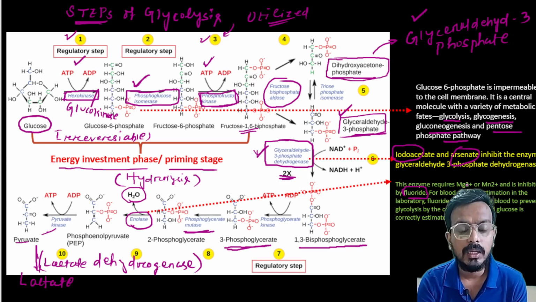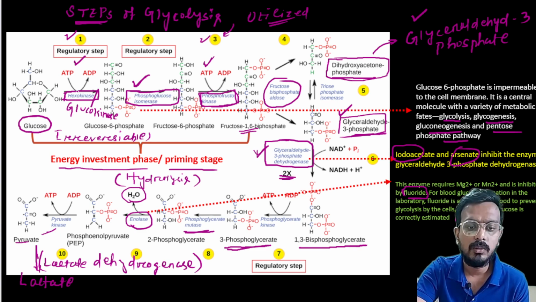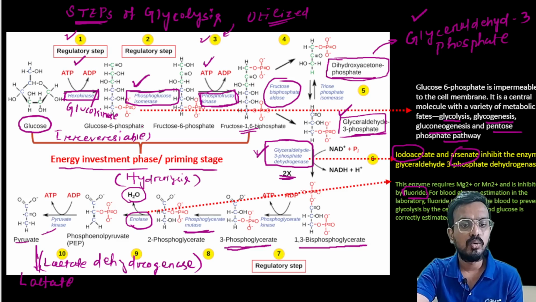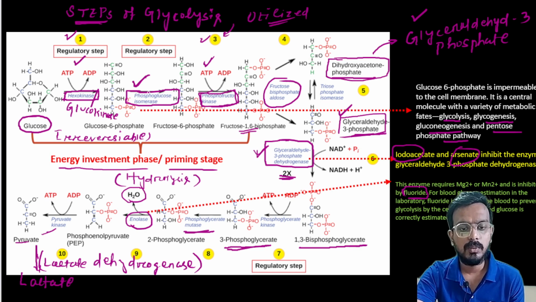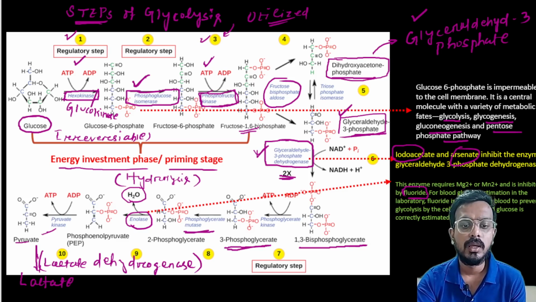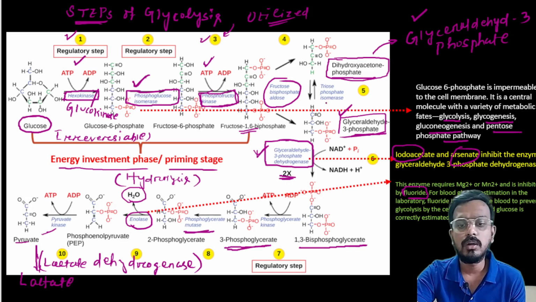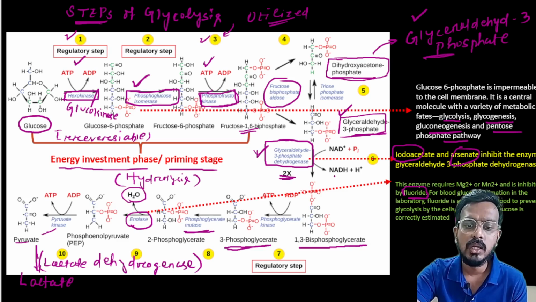Let me revise all the things. Glycolysis pathway once again: glucose is converted to glucose 6 phosphate in the presence of hexokinase or glucokinase. Now glucose 6 phosphate is converted to fructose 6 phosphate in the presence of phosphoglucoisomerase. Now fructose 6 phosphate is converted to fructose 1,6 bisphosphate in the presence of phosphofructokinase. Now fructose 1,6 bisphosphate can be converted to two major compounds: one is dihydroxyacetone phosphate, and the other is glyceraldehyde 3 phosphate. Now dihydroxyacetone phosphate can be converted to glyceraldehyde 3 phosphate.